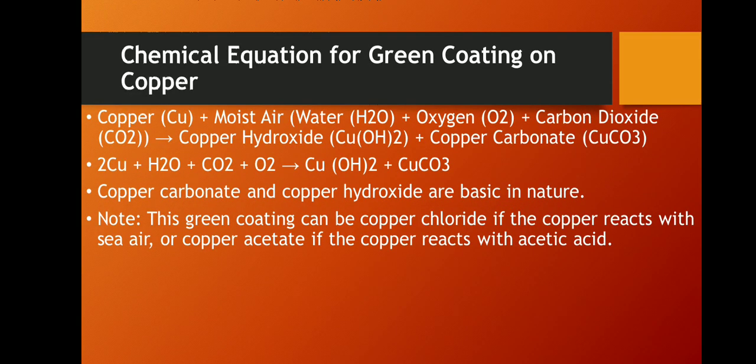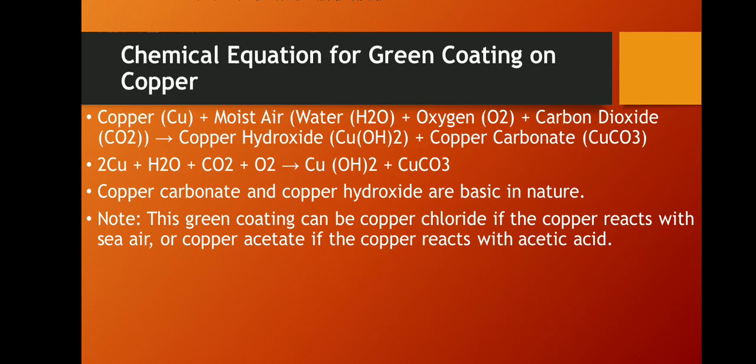Now chemical properties of metals. Let's try first of all copper plus moist air plus oxygen plus carbon dioxide. So what do we get?